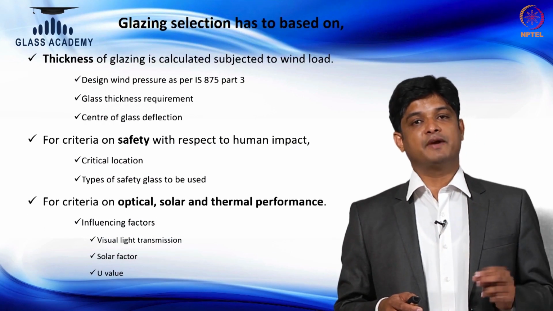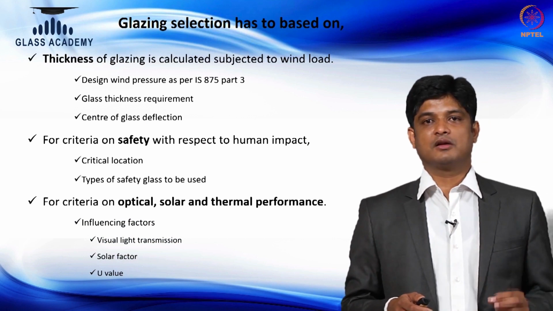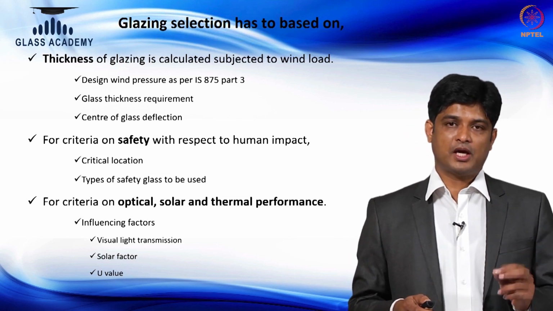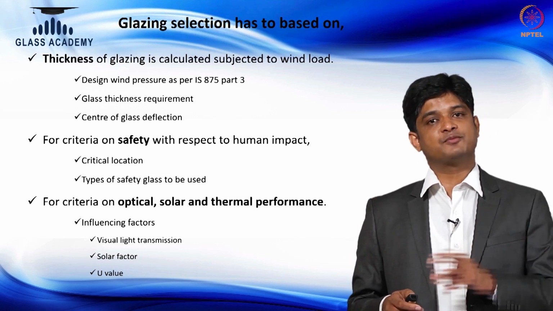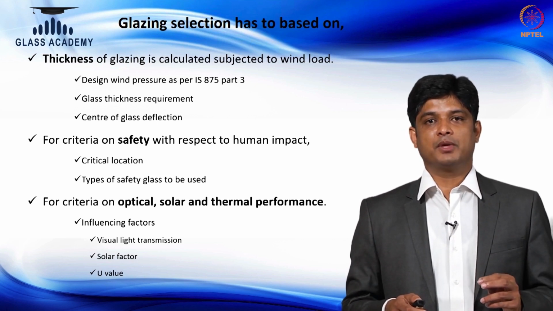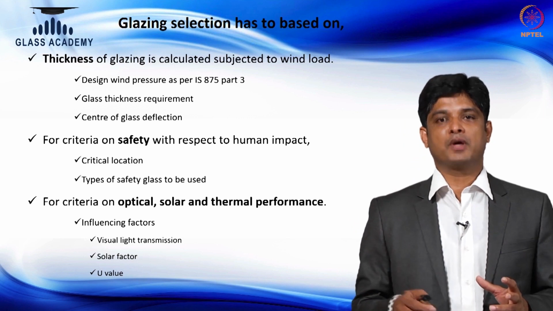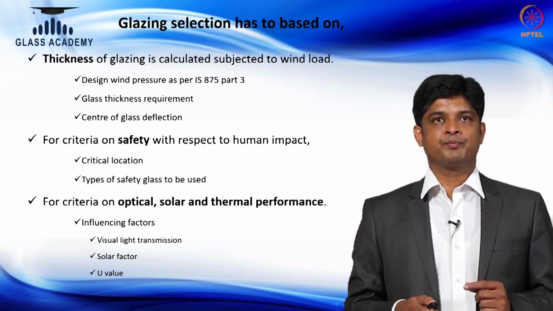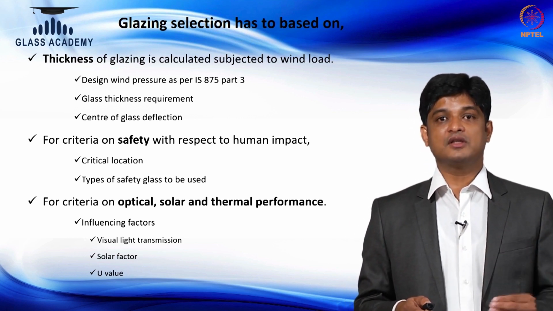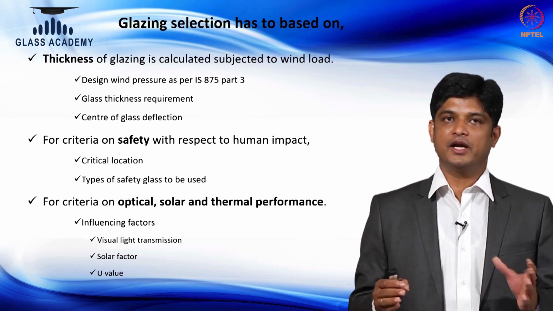As per NBC 2016, it is very clear, it suggests a very simple methodology on how to select glass for any building. It says we have to select the glass thickness, which has to be calculated subject to the actual wind load as per the new IS 875, which has different parameters to calculate based on the type of the building, height of the building, or the location of the building, or even we have added a new parameter to consider the local wind impacts. So once you calculate the IS 875 wind speed, we have to now calculate the glass thickness requirement for the concerned glass combination or for the panel size that has been selected or identified.